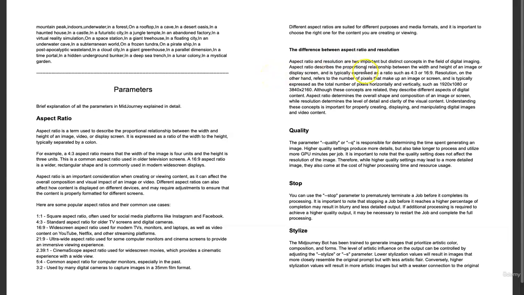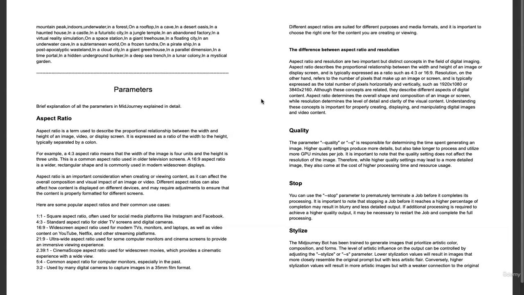While aspect ratio describes the proportional relationship between the width and height of an image and is typically expressed as a ratio, resolution, on the other hand, refers to the number of pixels that make up an image or screen and is typically expressed as the total number of pixels horizontally and vertically, such as 1920 by 1080. Although these concepts are related, they're very different from each other.